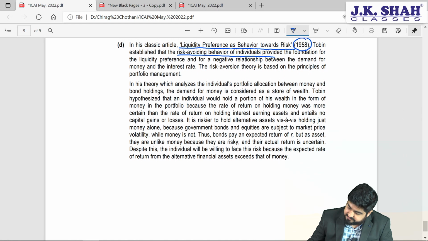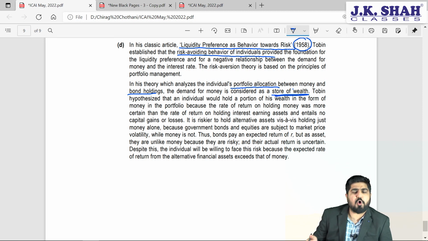In this theory, Tobin spoke about the portfolio allocation between money and bond holdings. Money is considered as a store of what? Store of wealth. So either you can hold the wealth in money form or in financial asset form. Tobin said that money is in the portfolio because the rate of return on holding money was more than the rate of return on holding interest earning assets.